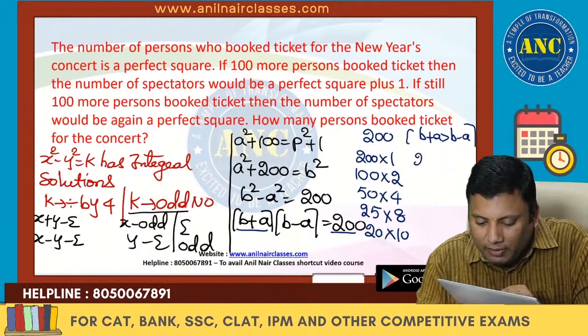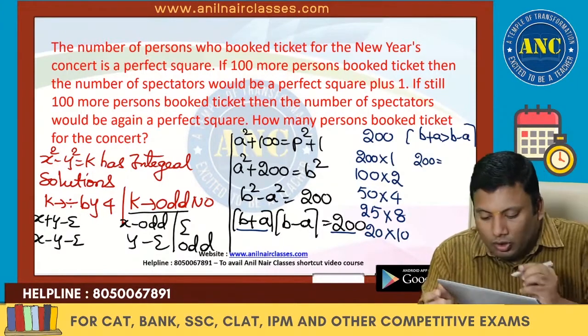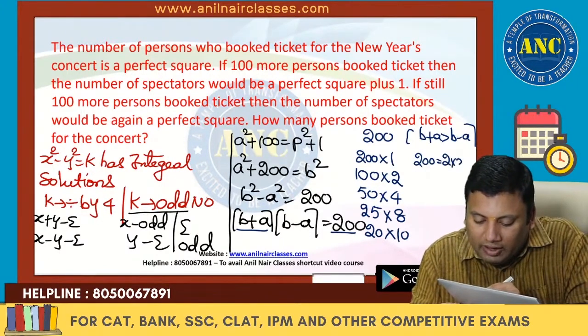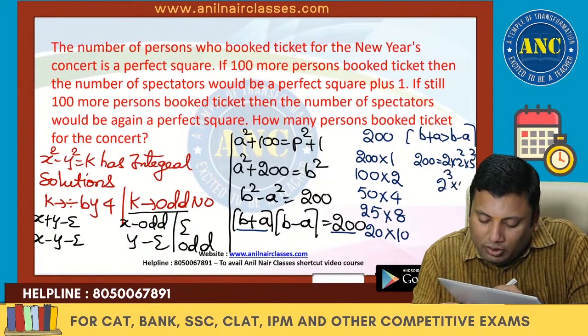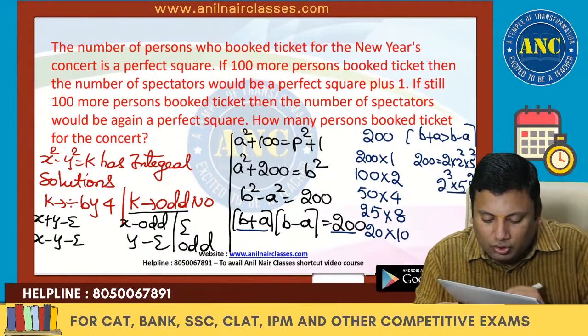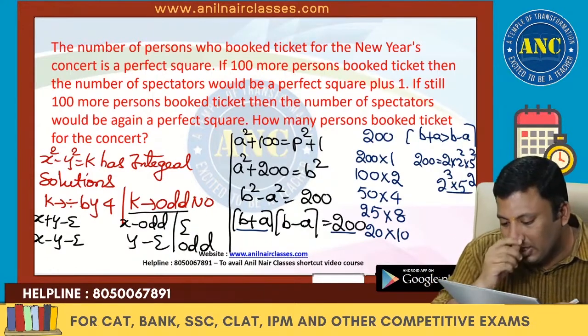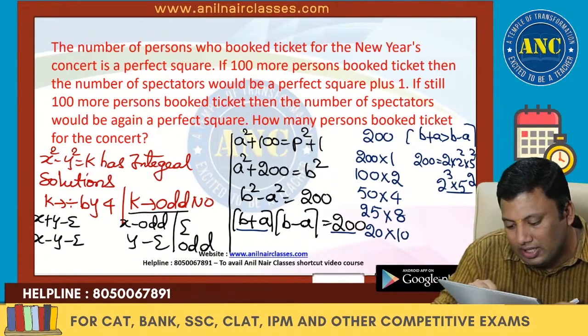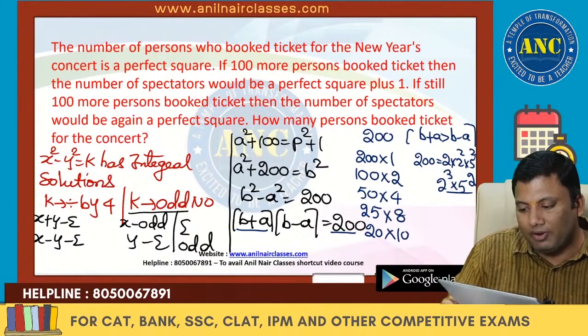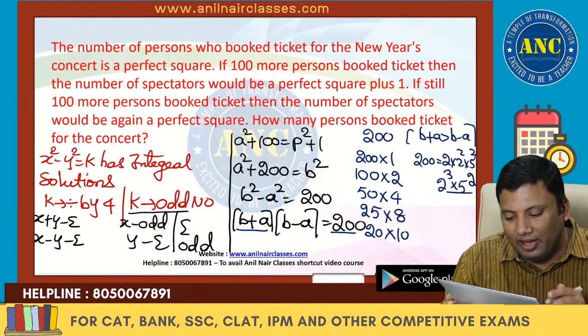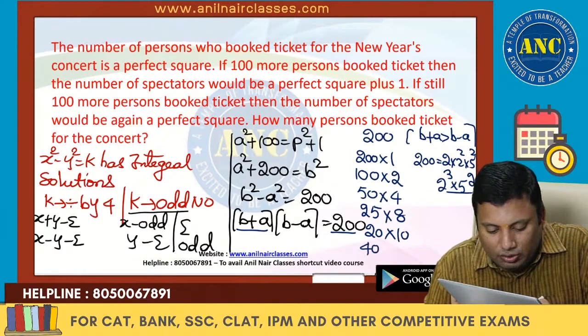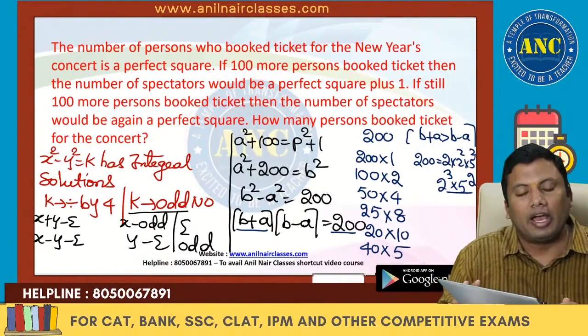200 is 2 into 100, which is 2 square into 5 square, which is 2 cube into 5 square. So 4 into 3, total 12 factors I should get. 2, 4, 6, 8, 10. That means one more factor it is missing. 5 into 40. 40 into 5. I hope it is clear.